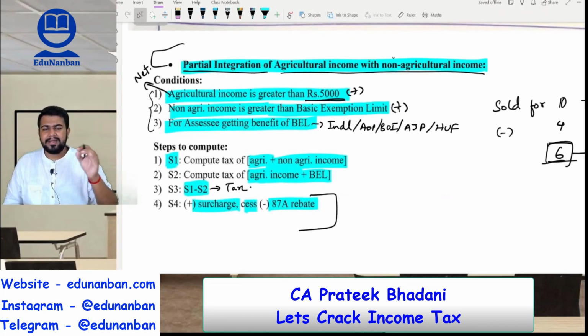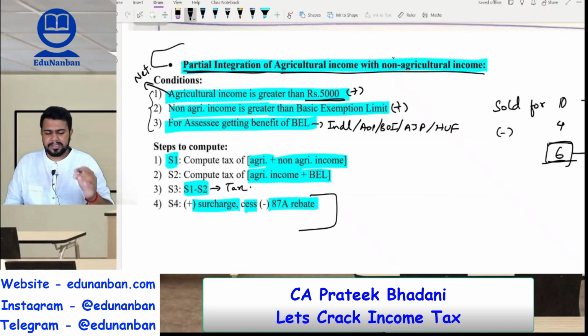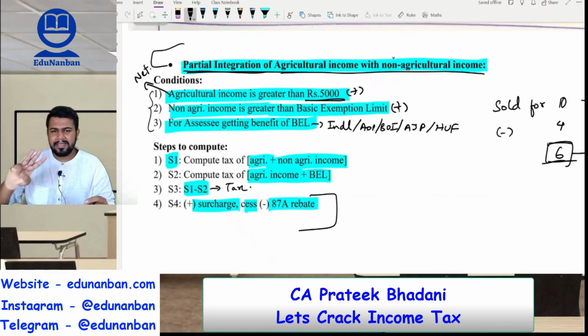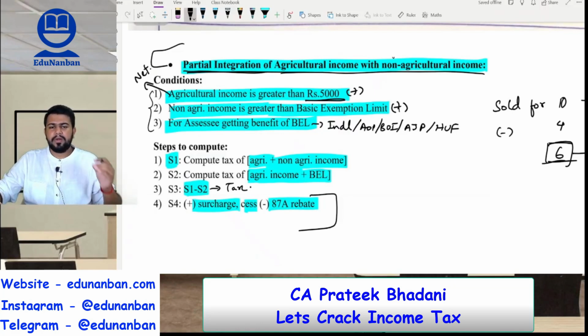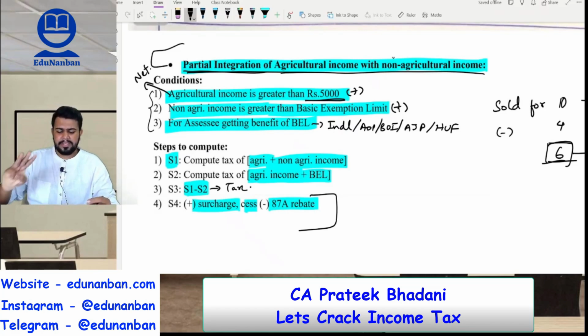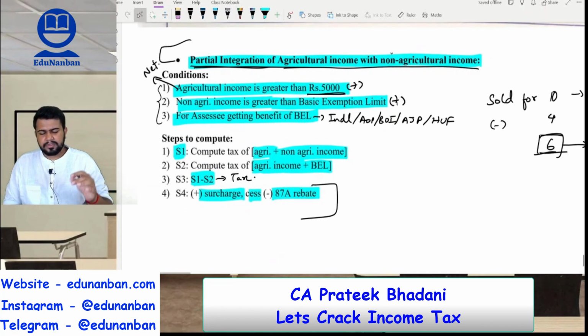Let us see what are the conditions when this partial integration concept will apply. Partial integration concept will apply only if all three conditions are satisfied. Condition number 1, the agricultural income should be greater than 5,000 rupees. Number 2, non-agricultural income should be greater than the basic exemption limit. And number 3, the assessee should be enjoying the benefit of basic exemption limit. So who are such assessees? Individual, HUF, AOP, BOI and AJP, that is artificial juridical person. So if all three conditions are satisfied, you have to do partial integration.